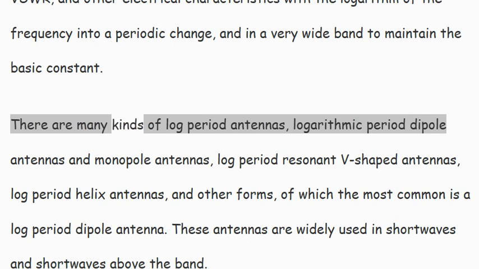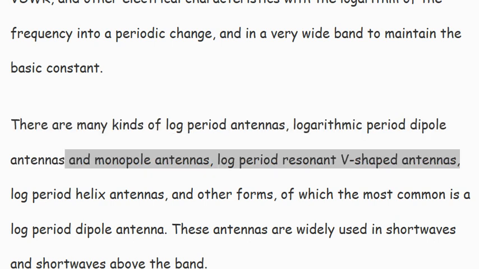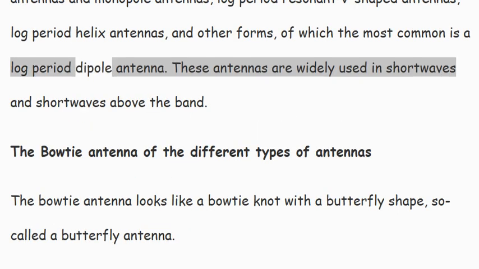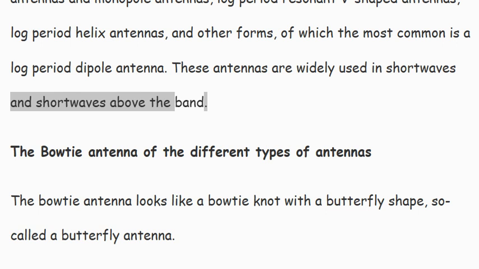There are many kinds of log period antennas: logarithmic period dipole antennas and monopole antennas, log period resonant V-shaped antennas, log period helix antennas, and other forms, of which the most common is the log period dipole antenna. These antennas are widely used in shortwave and the bands above shortwave.